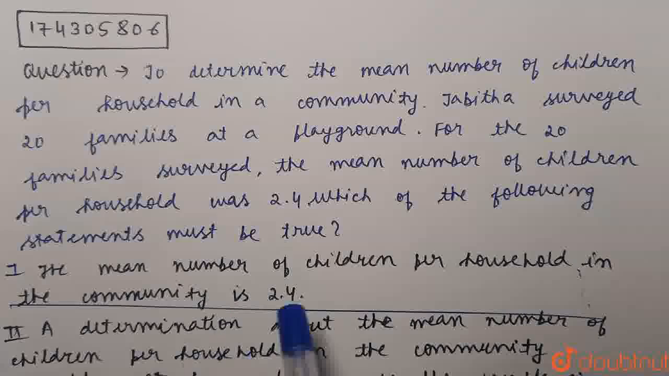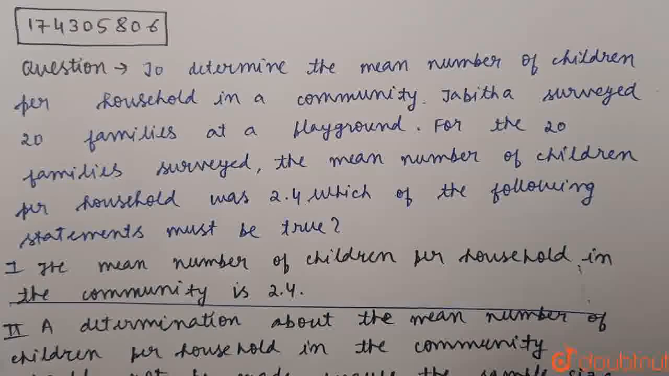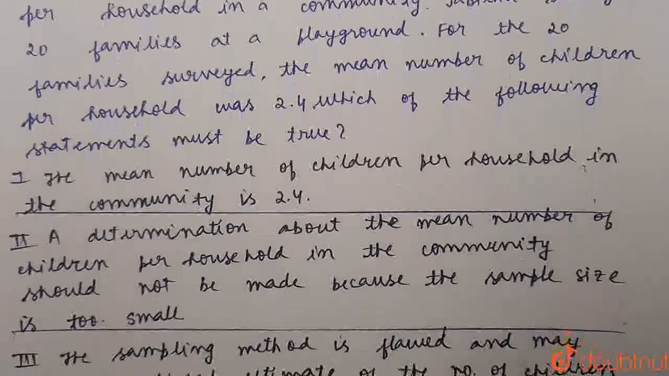Now the first option is: the mean number of children per household in the community is 2.4. Now if the survey is biased, then the first option cannot be true. Now let's move on to the second option.